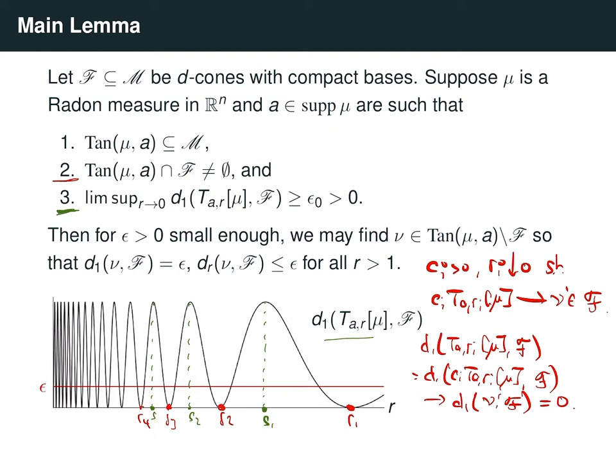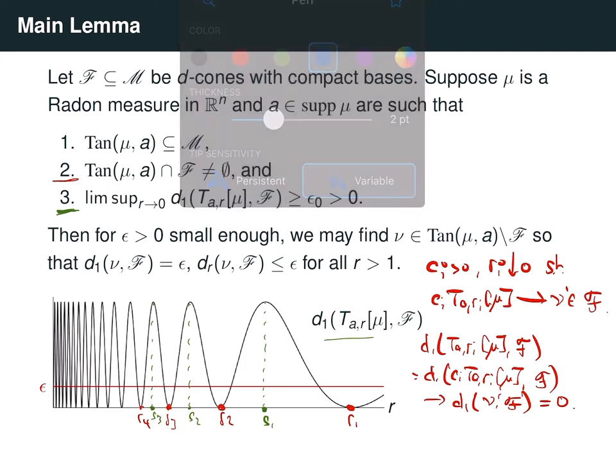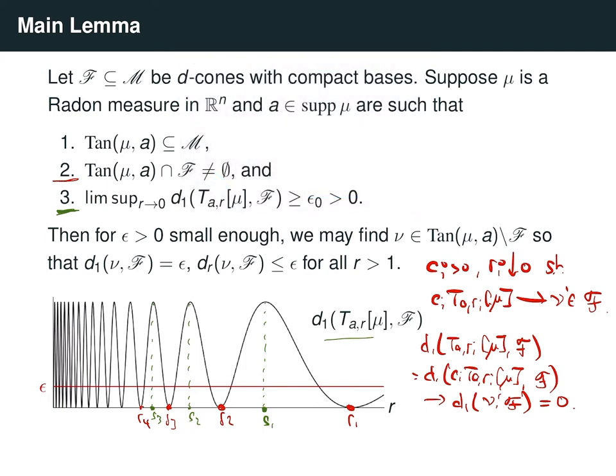Okay, so now the idea is that we've picked these radii so that each s comes between two r's. So now to find this measure nu that we want, we use the intermediate value theorem. Notice that if we look at this graph, between s1 and r1, there must exist some number rho 1 where the graph hits the epsilon line. That is to say, when this distance function is exactly equal to epsilon.